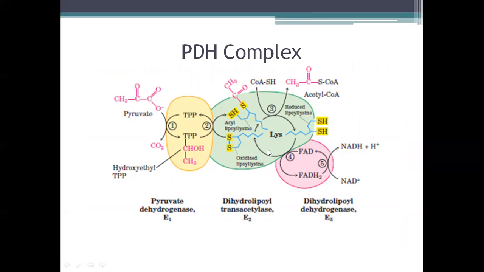Then we have a sequence of reactions. The various coenzymes are here inside, you can see in detail. And ultimately, we are leading to the formation of acetyl-CoA. This is also accompanied by a reduction reaction, that is, one molecule of NADH is being produced, and one molecule of NADH is equivalent to 2.5 ATPs through the electron transport chain.